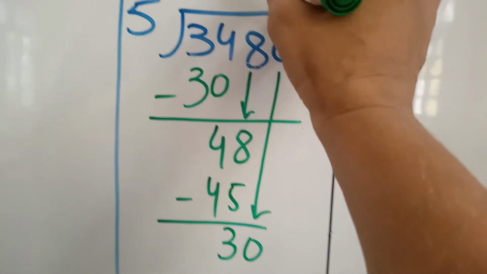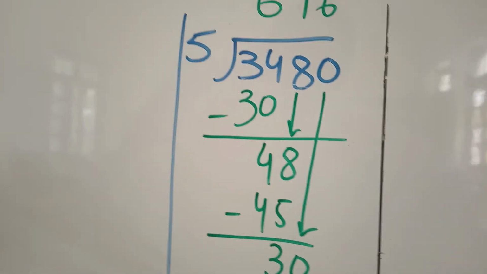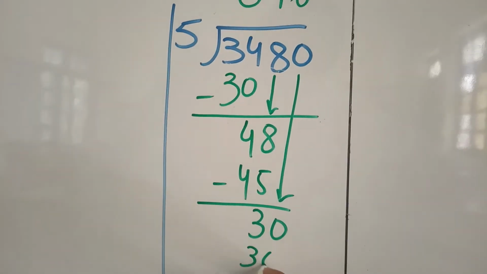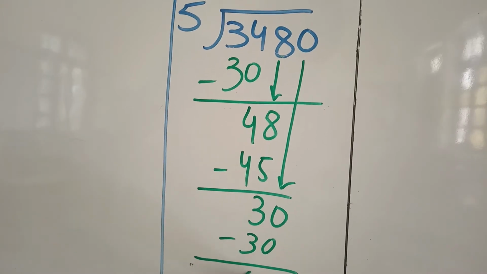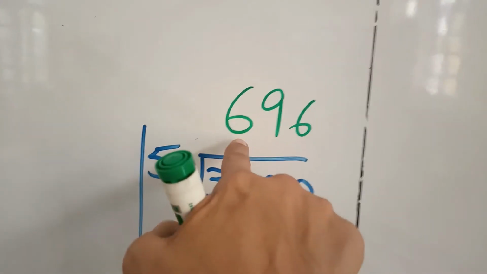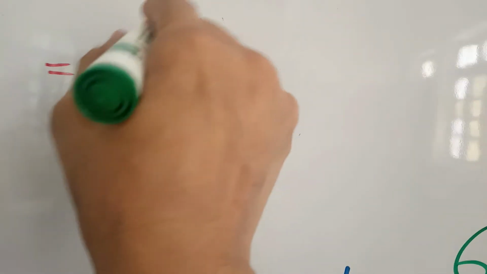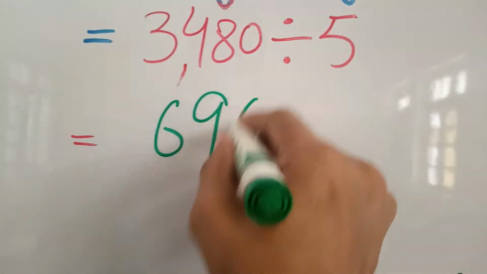Then 5 6s are 30. Okay, now after subtraction I will get the number of large bags: 696. Okay, this question is over.